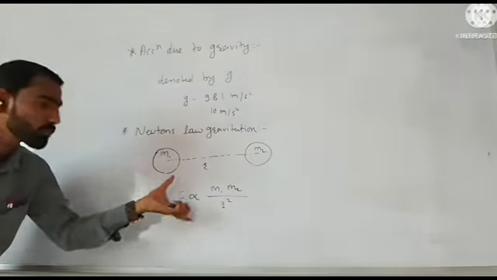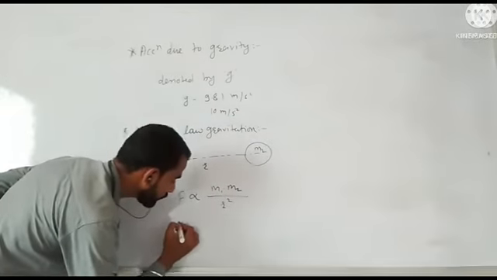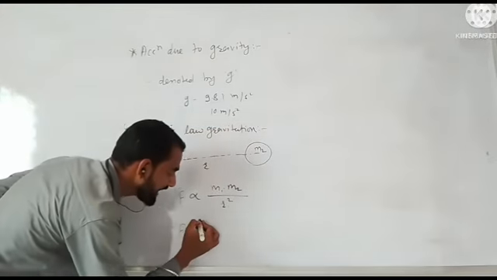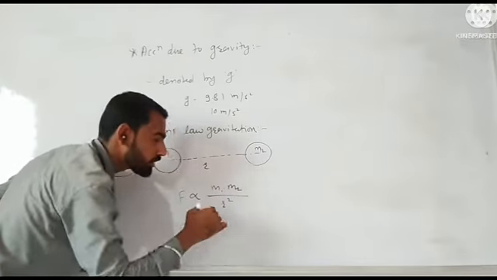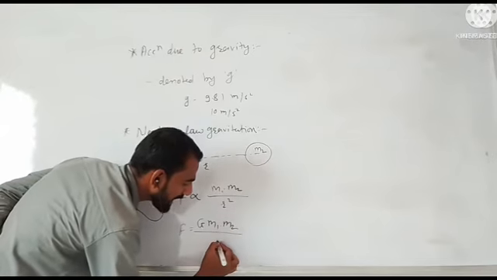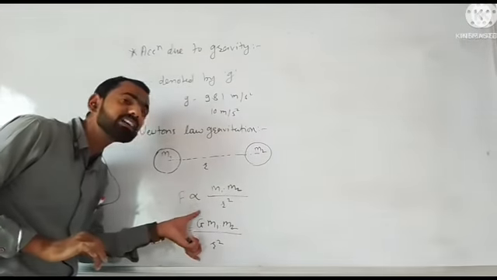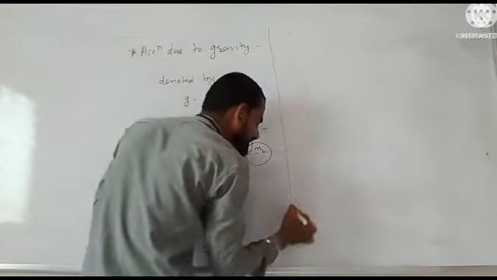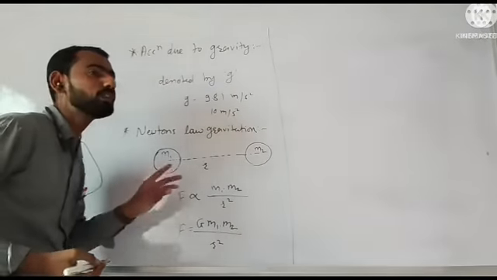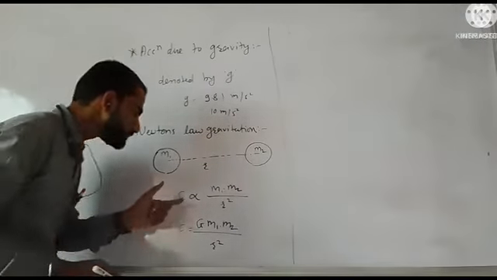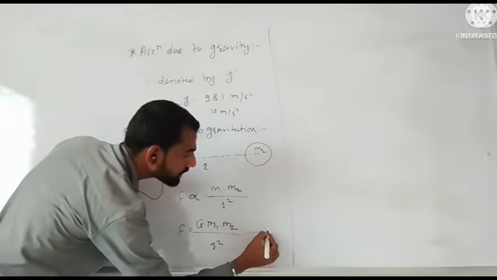To remove the proportionality sign, we use a constant, the universal gravitational constant, capital G. So the force F becomes G into m1 m2 divided by r square. Here G is the universal gravitational constant, having the value 6.67 into 10 to the power minus 11 Newton meter square per kg square. This is our equation number one.